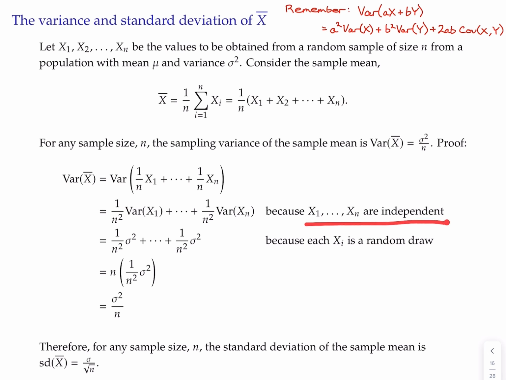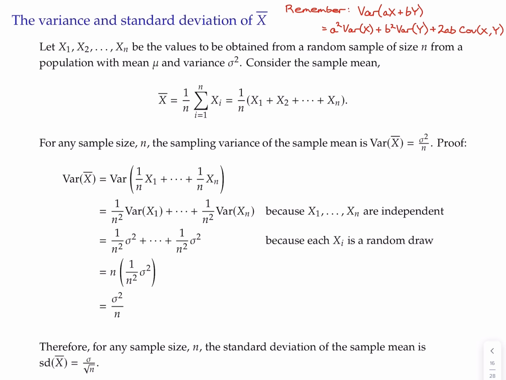But because under simple random sampling our observations are independent of one another, they're all independent draws from the population, we don't have to deal with these covariance terms. All those pairwise covariances are 0, and those terms fall out. So we get a nice ability to distribute the variance across the sum without creating all those covariance terms. These 1 over n constant terms can come out. They get squared: 1 over n squared, 1 over n squared, etc.